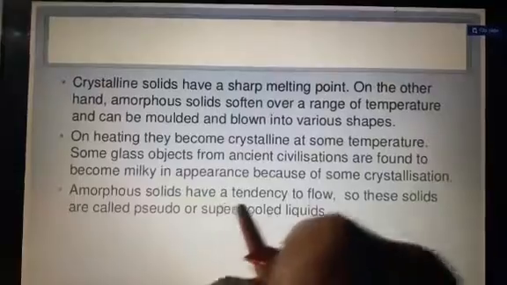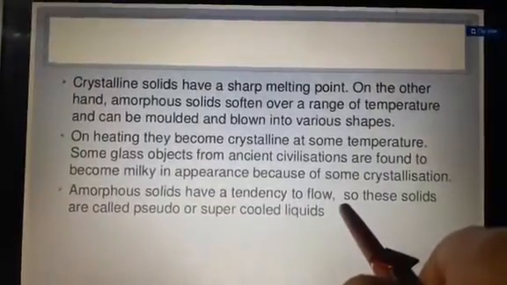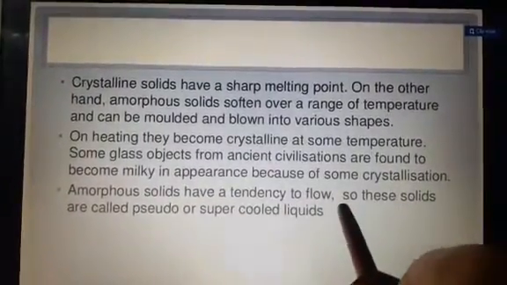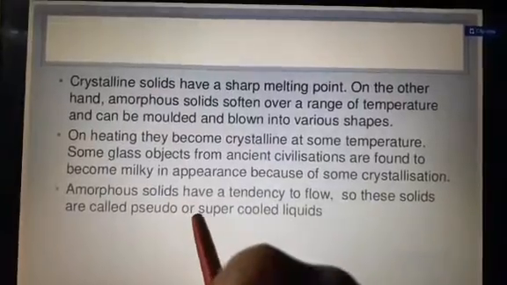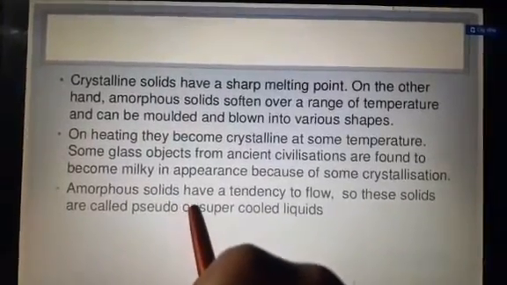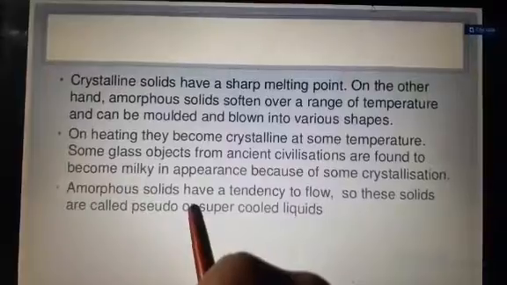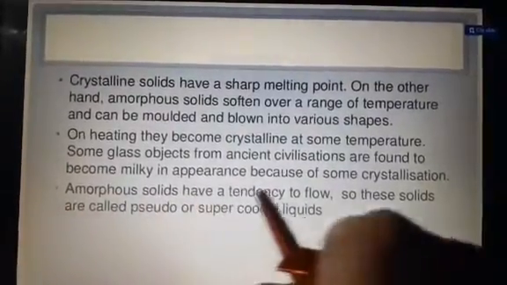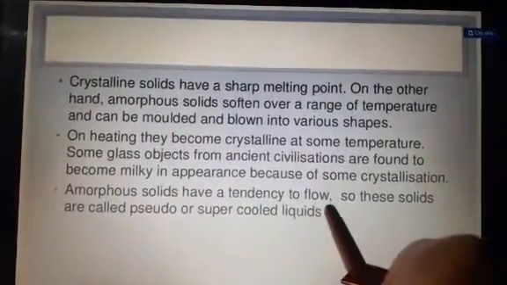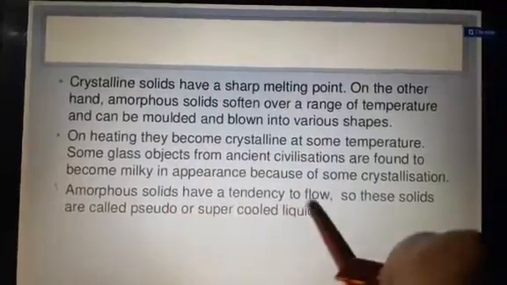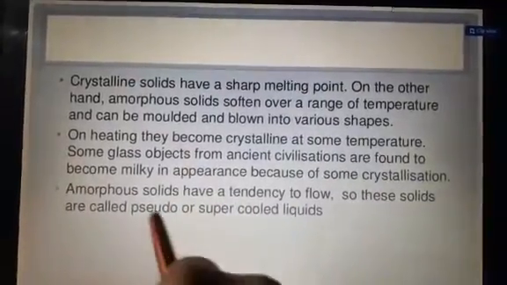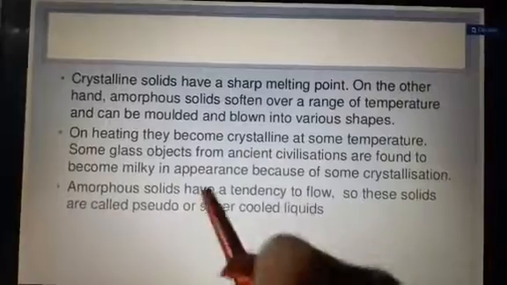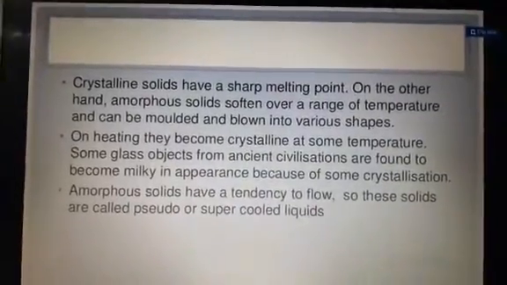Students, amorphous solids have a tendency to flow. They are pseudo solids. Pseudo means a liar. Why are they called pseudo solids? Because pseudo means liar; solids don't have the property of flow, but amorphous solids have a tendency to flow, so these are called pseudo solids or supercooled liquids. I think, is it clear to all?